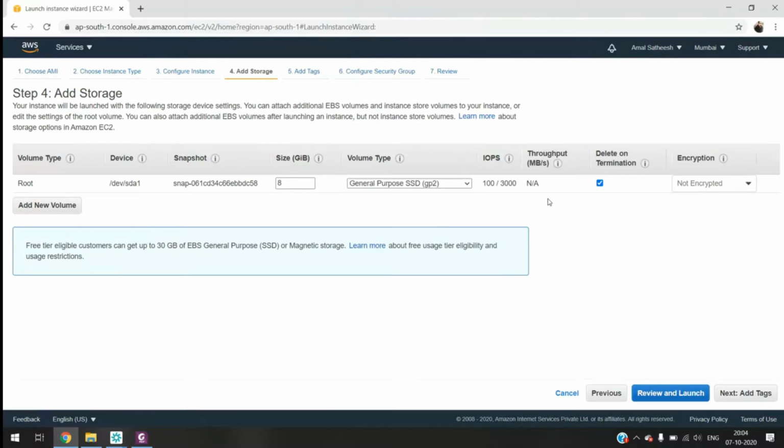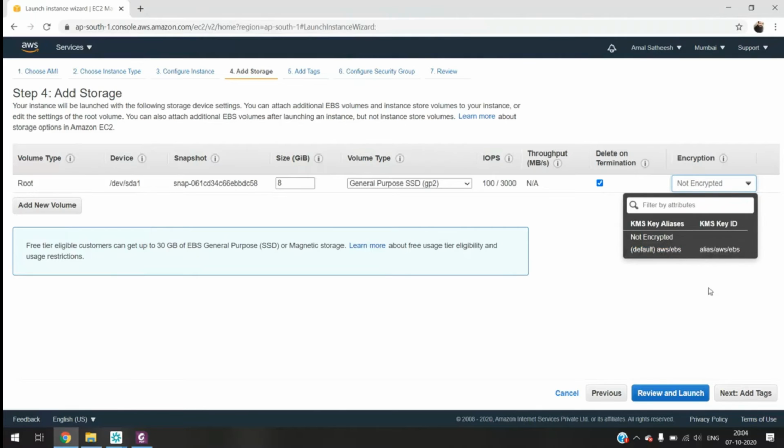There's no throughput MBps available for this. Then delete on termination tick. That means whenever the instance is deleted, this hard disk will also get deleted. If I am deselecting this, then this hard disk will remain with me. Same like we can attach this hard disk to any other instance and use it. And for encryption, if you want, then we can use encryption keys also.